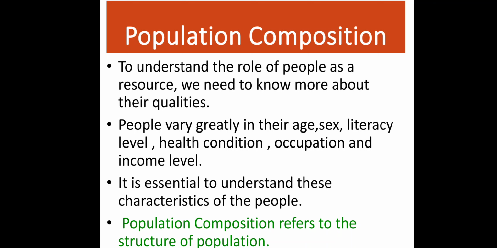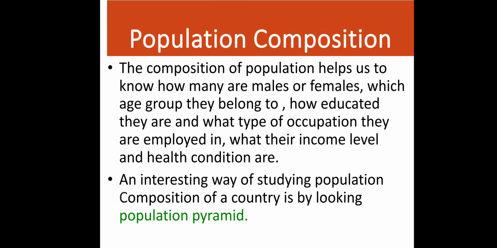Let's understand about it. To understand the role of people as a resource, we need to know more about their qualities. People vary greatly in their age, sex, literacy level, health condition, occupation, and income level, and these are the components of population, okay? It is essential to understand these characteristics of the people. Population composition refers to the structure of population.